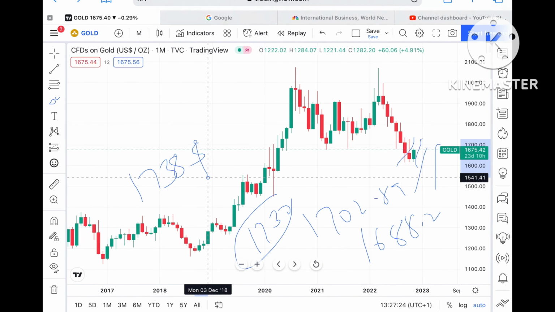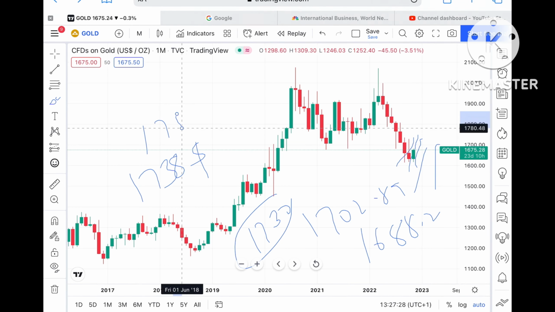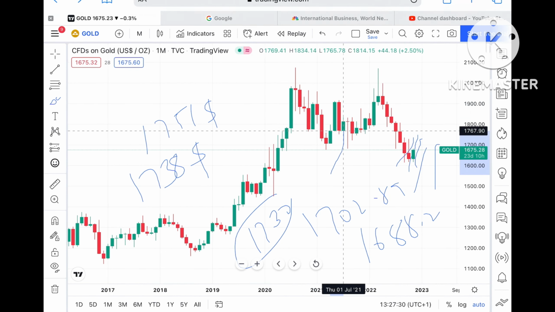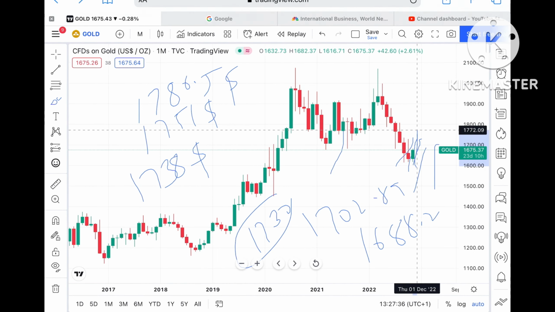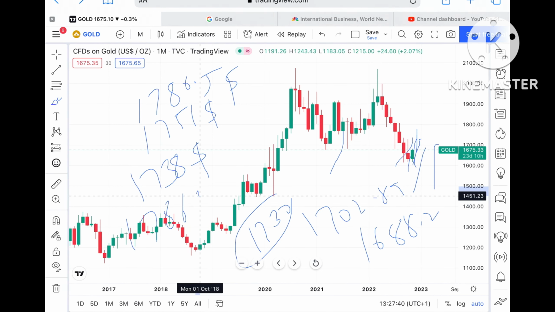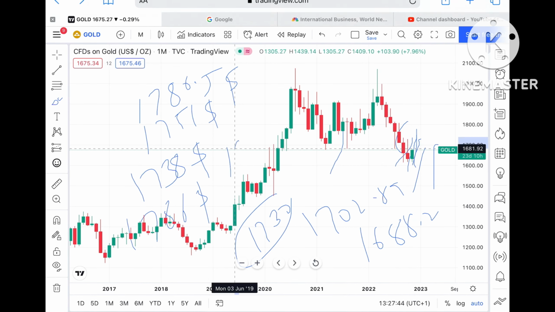Suppose the price sustains above that level, then it can move towards a level of $1751, and from there further upside towards a level of $1780.5. Suppose the price sustains above that level, then it can touch a level of $1786, and from there go further upside towards a level of $1814.